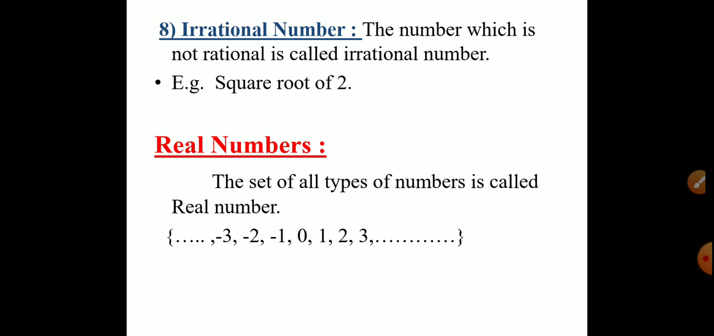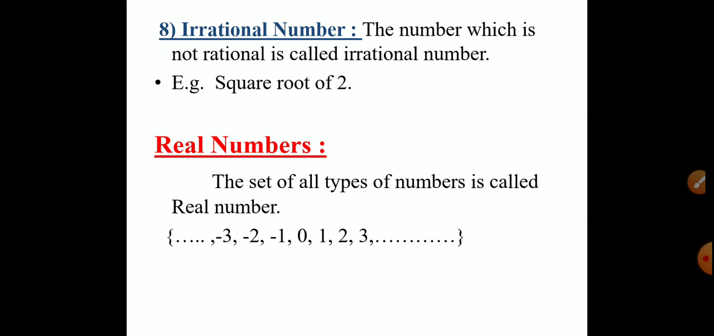Quite simple. The number which is not rational is called an irrational number. For example, square root of 2. I already told you square root of 2 is not a rational number. So these are some types of numbers. Now we are going to real numbers.